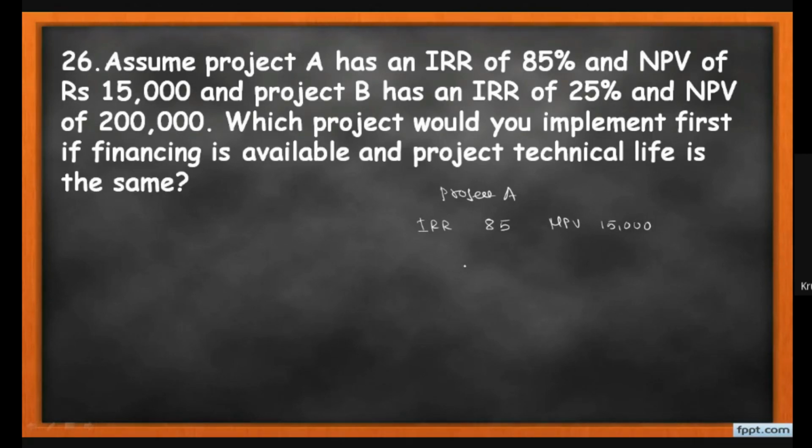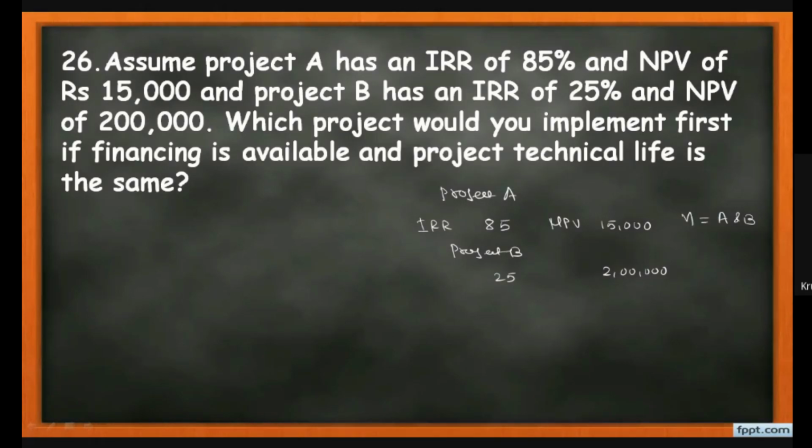And for project B, the IRR is 25% and the NPV is 2 lakh. Which project would be implemented first if financing is available and project technical life is expected same? Means the life of the project is same for A as well as B.